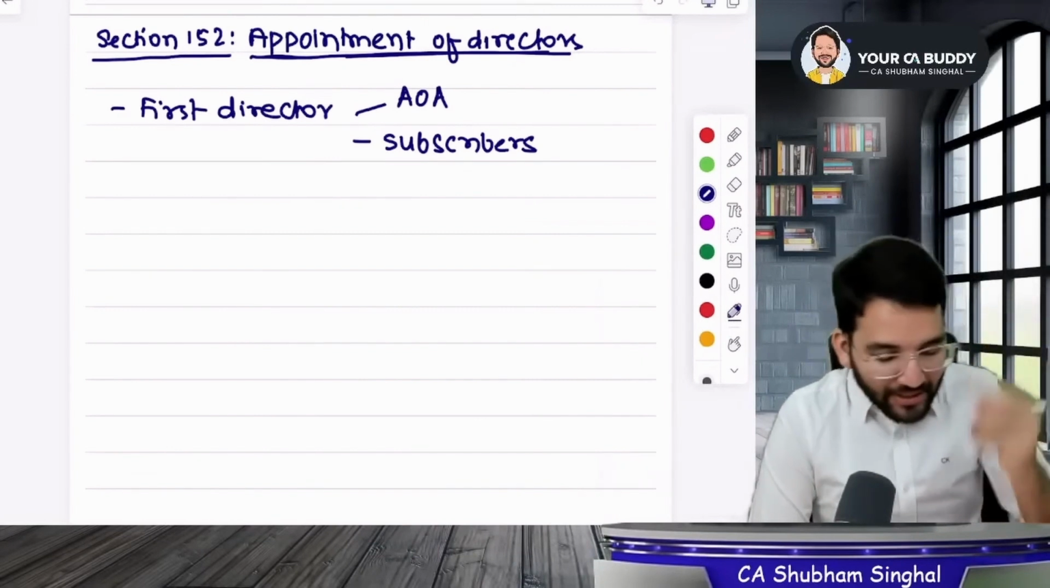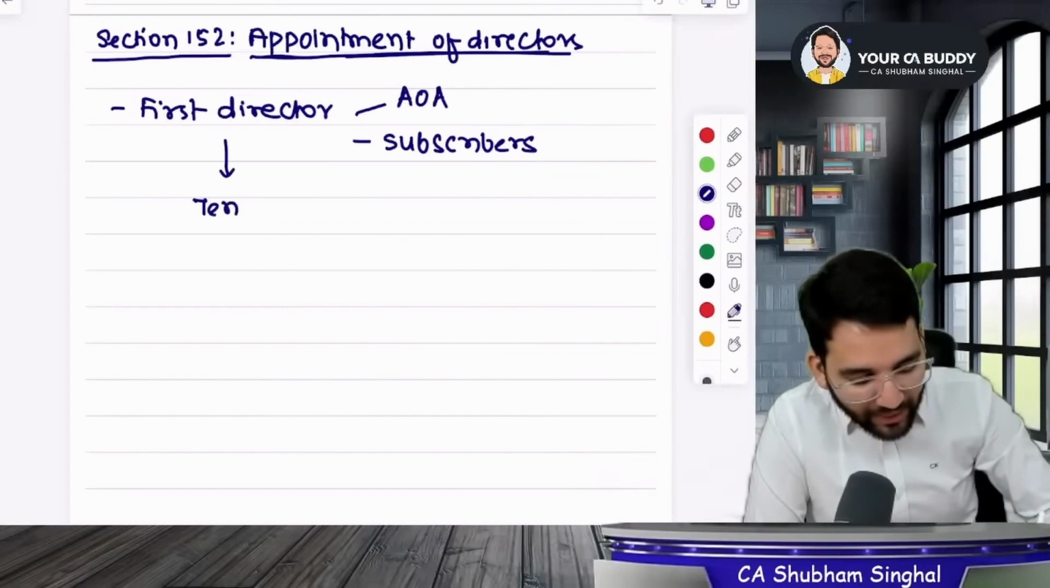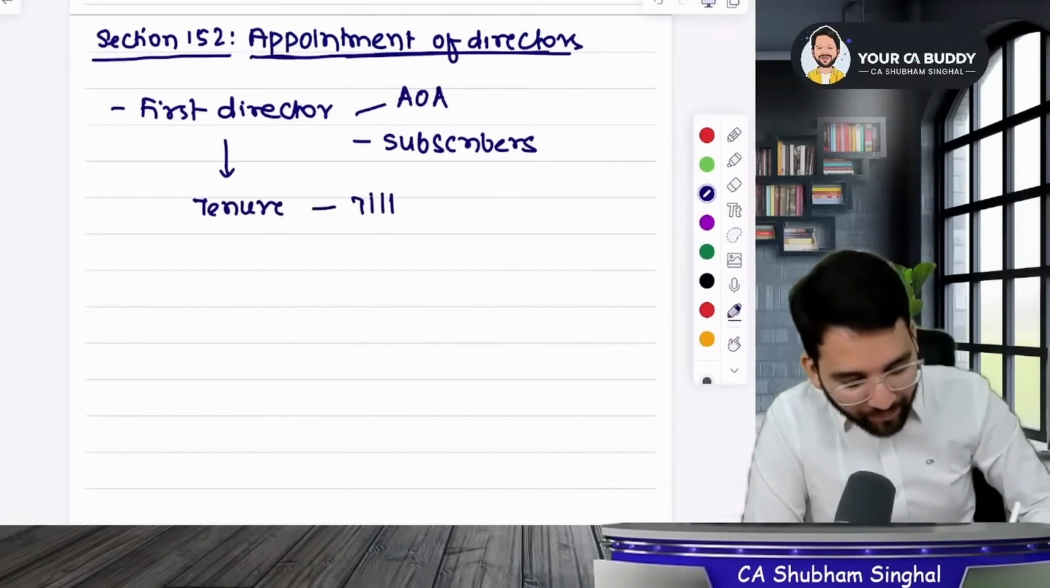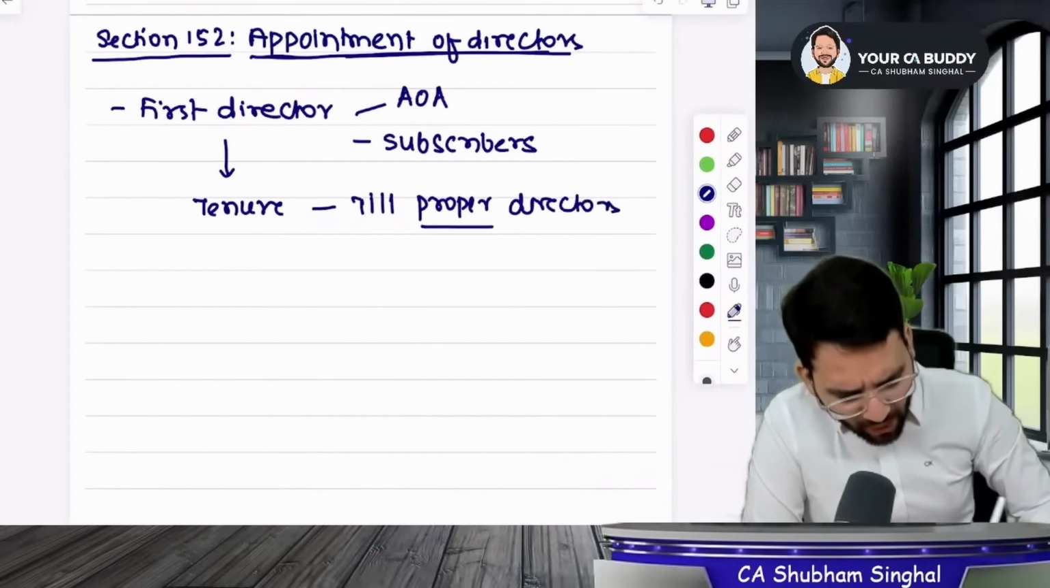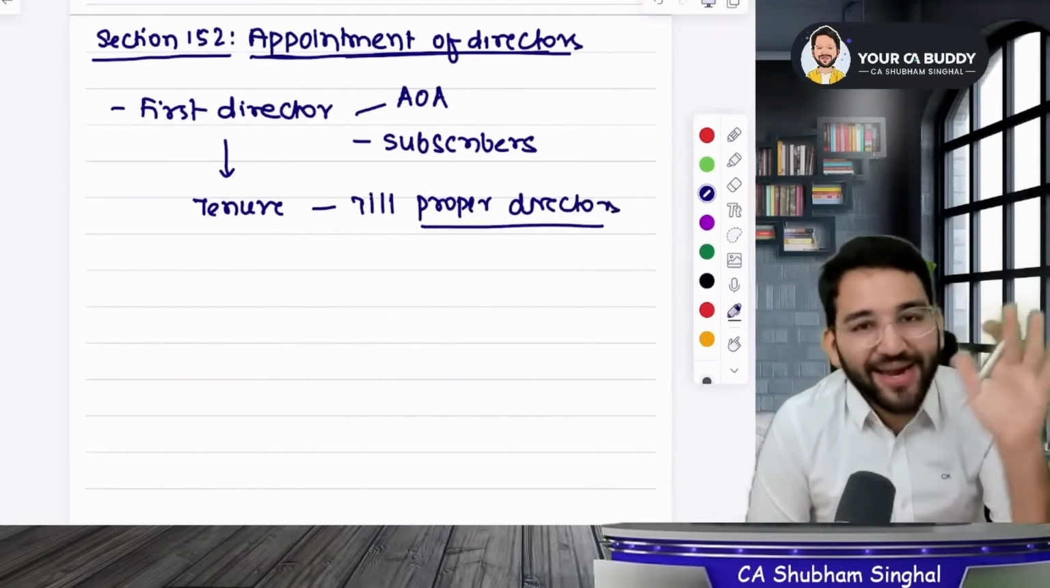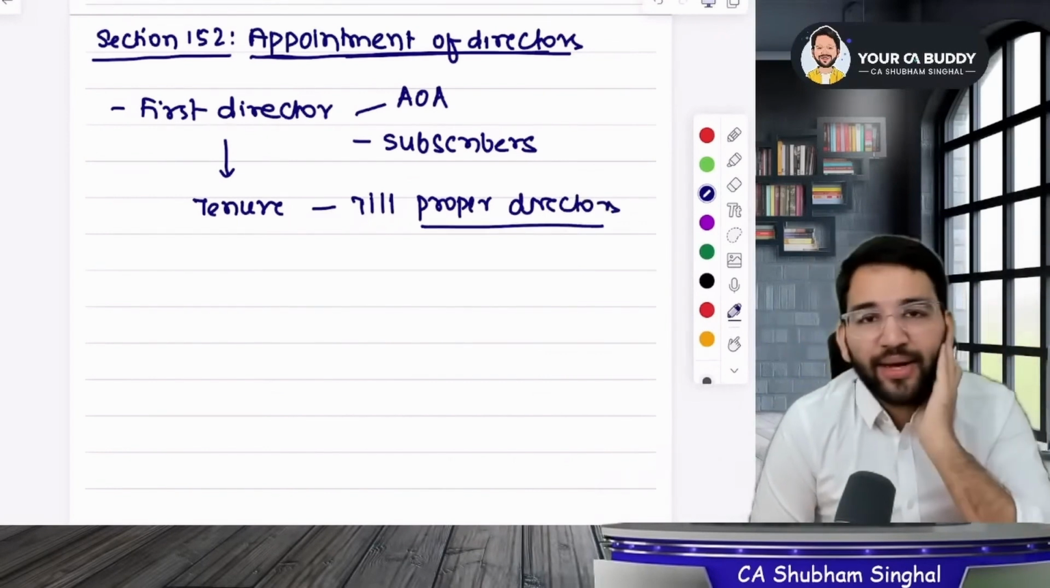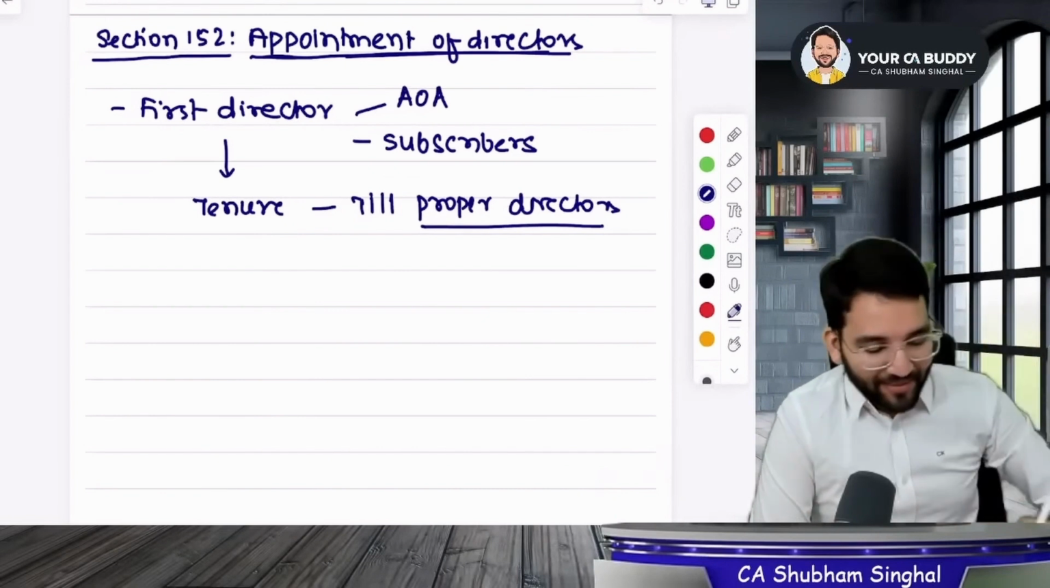Now tell me one thing. What is the tenure of this first director? Sir, its tenure is till a proper director is appointed. Until we appoint a normal director in the company, he will continue. There will be no issue in his continuation. Students, please always remember this.